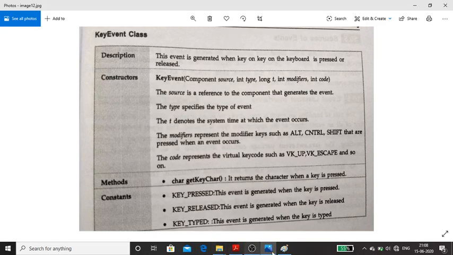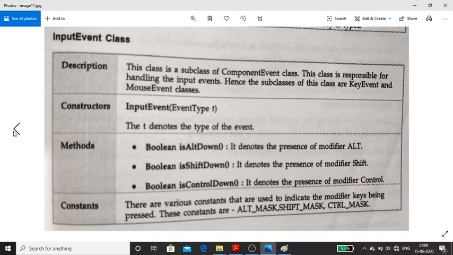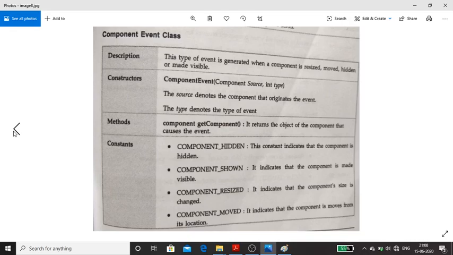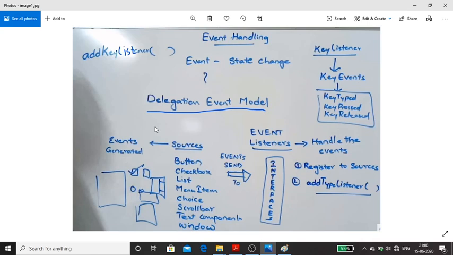Hello everyone. I'll continue with the next concept in event handling. Okay. So in the last class we studied the definition of event, event handling, as well as one module called the delegation event model. In the last video we studied event handling as well as what the delegation event model is. So what is an event?